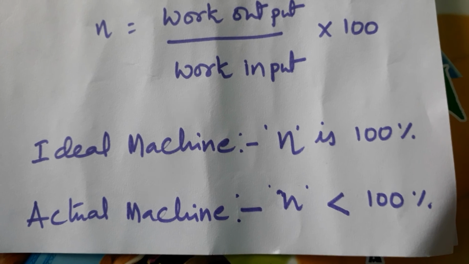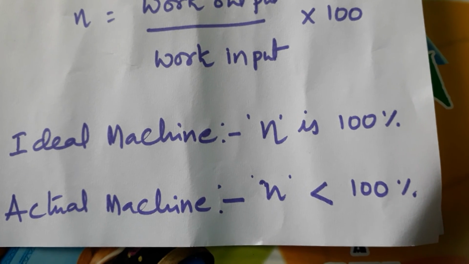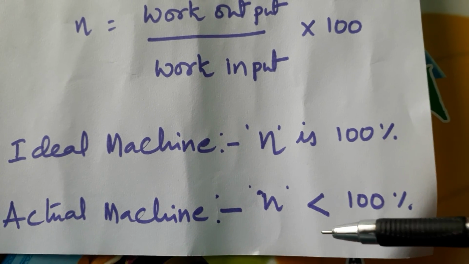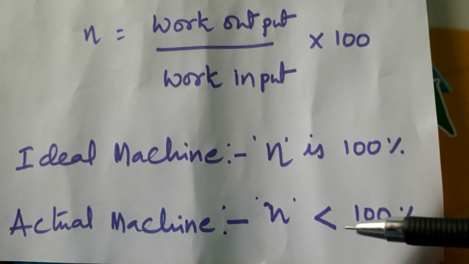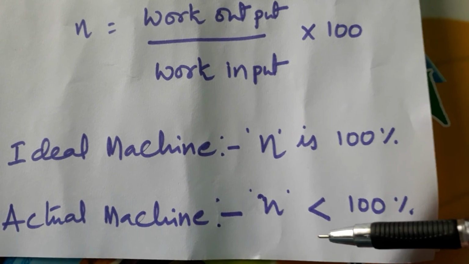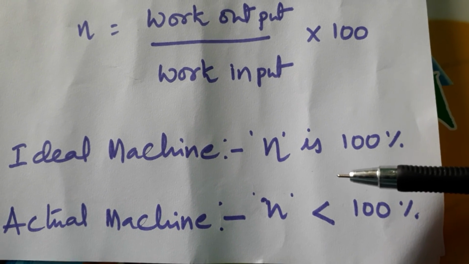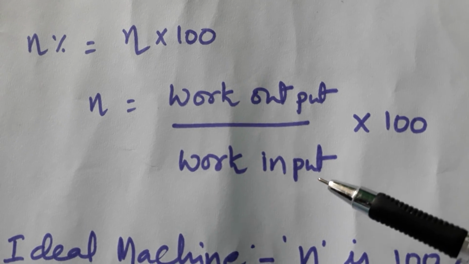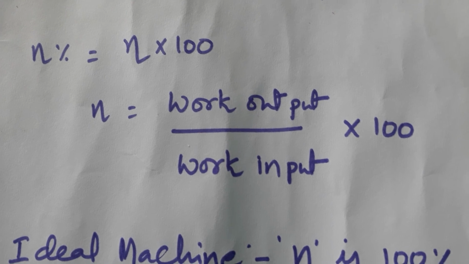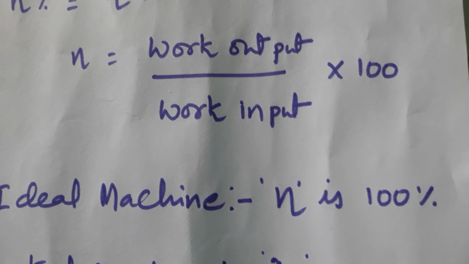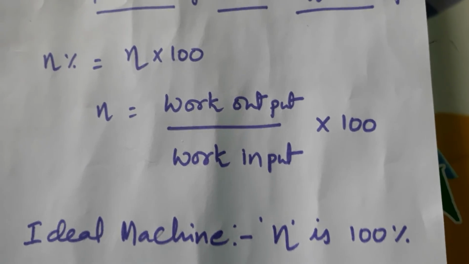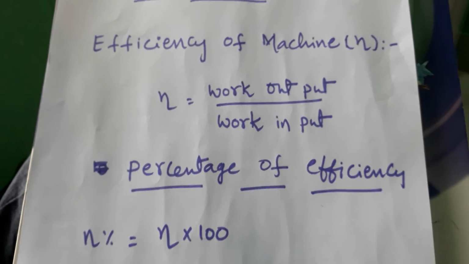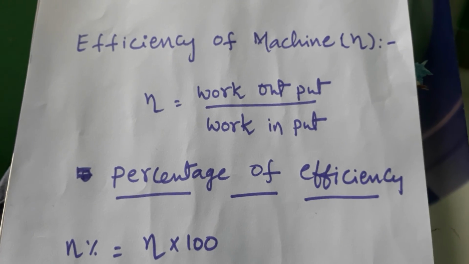Some energy is wasted in the form of heat and because of friction between the parts of the machines. That is the actual machine. This is only possible in simple machines. If the condition of the simple machine is very efficient or very good, then that is called an ideal machine. That means only input work and output work are equal. So then you will get 100% efficiency. This is the information about efficiency of simple machines. That's all for now. Thank you for watching.